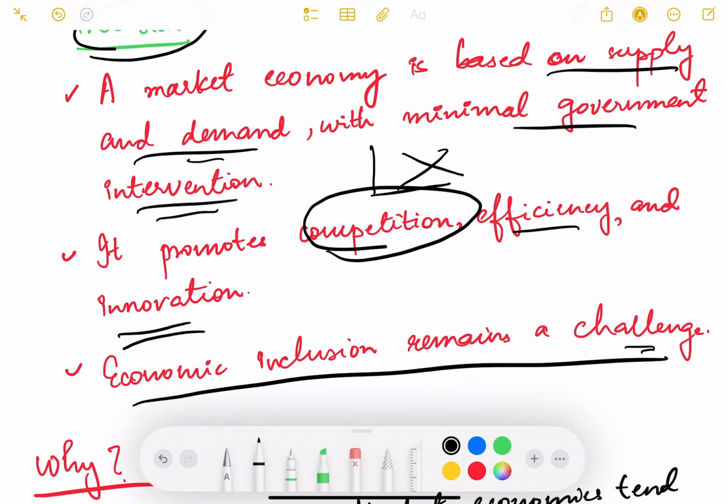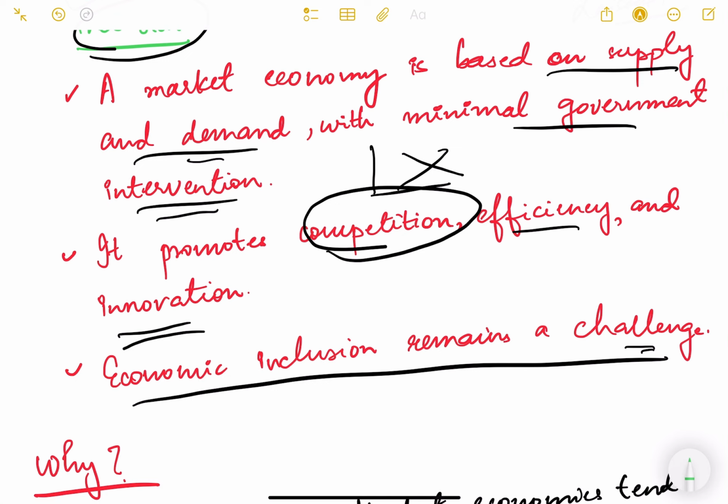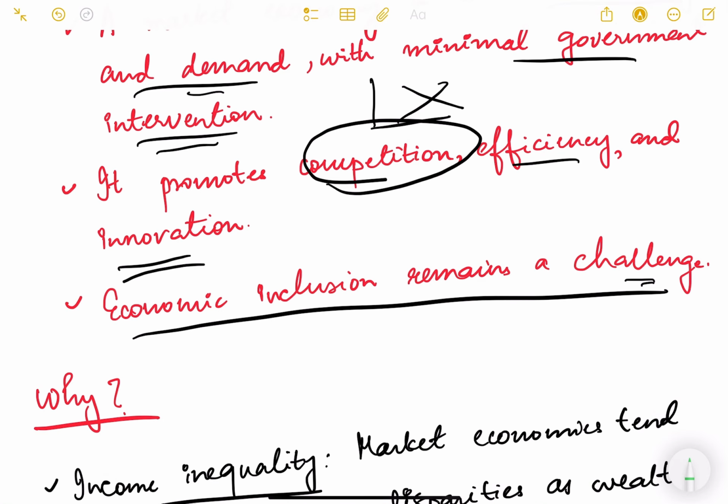This I have already explained to you, why it remains a challenge, because everything is left to the market forces, to the private sector. So economic inclusion or inclusive growth may not happen because the market equilibrium might be distorted. It might be in favor of rich people. It might be in favor of such a resource allocation where it is not equitable, whereby we are not able to achieve economic and social justice. So that might happen. This we have seen in the previous lessons also, when we were studying about the concept of welfare, right?